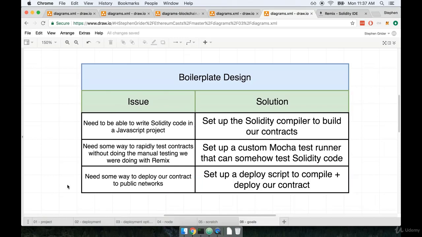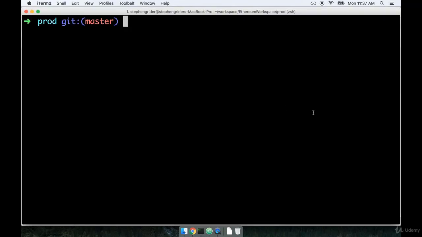Now for the very last step, before we get started, we're going to flip back over to our terminal, and we're going to generate a new project that we can work with. So I'm going to flip back over to my terminal over here. I'm going to create a new project directory, and that's where we're going to place all the code that's going to work with our contract, compile, deploy, all this stuff.